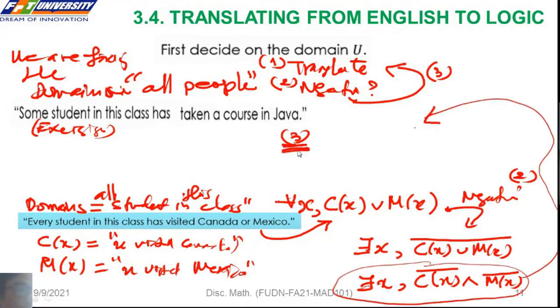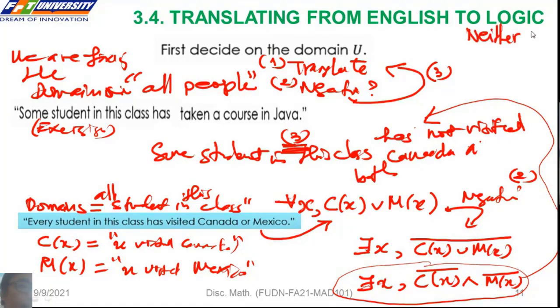Dịch ngược lại thì nó là gì? Có một người chưa từng đi cả hai nước. So we can write: some student in this class has visited neither Canada nor Mexico. Còn nếu mình không rành tiếng Anh thì mình viết cái câu nó kỳ lắm.